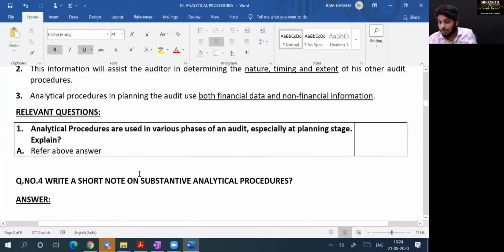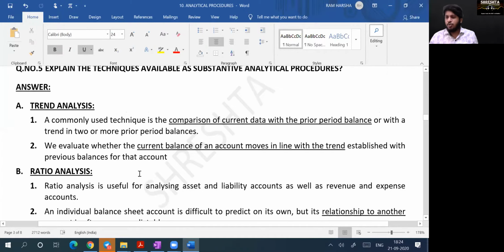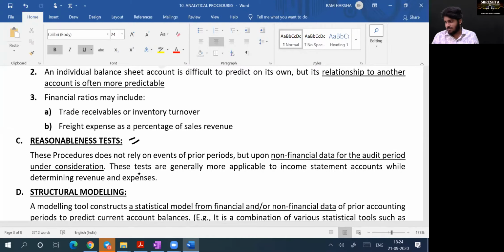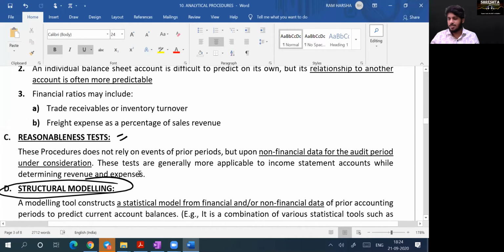Second concept. You see the fourth one, fifth one. How will you do analytical procedure? I do trend comparison. I do ratio comparison. I do reasonableness test. Structural modeling is a statistical tool, technology related, R language and all they will be using. Auditors generally don't use it. Only these three we will use generally: trend analysis, ratio analysis, and reasonableness test. Do you understand? Fifth question is also over.